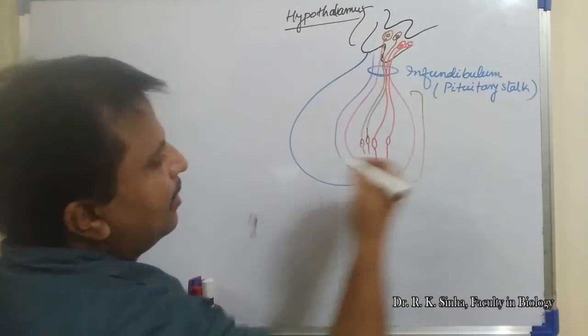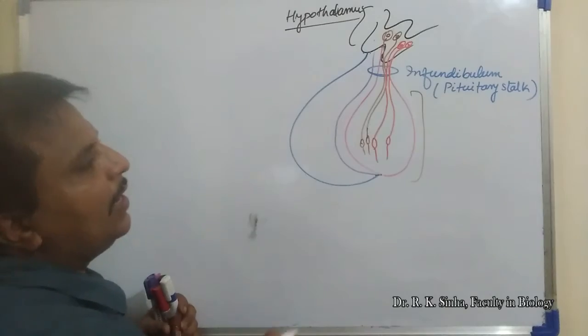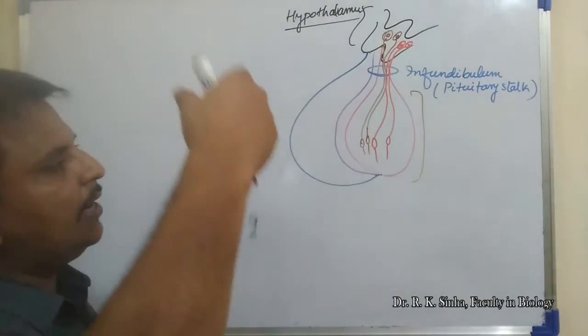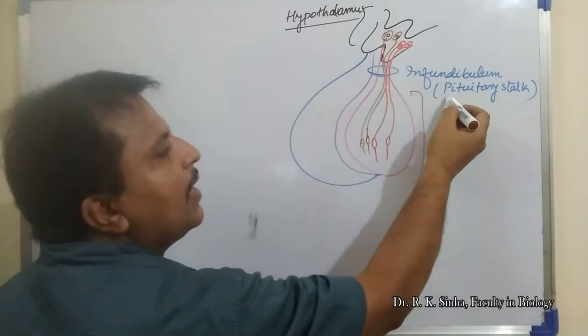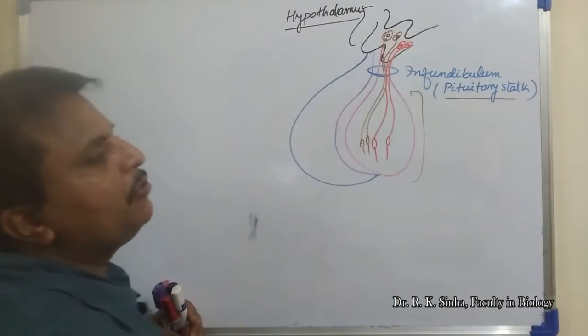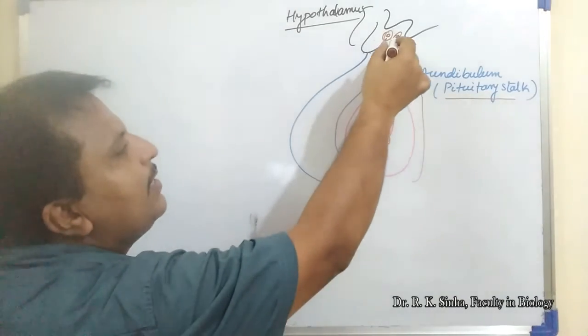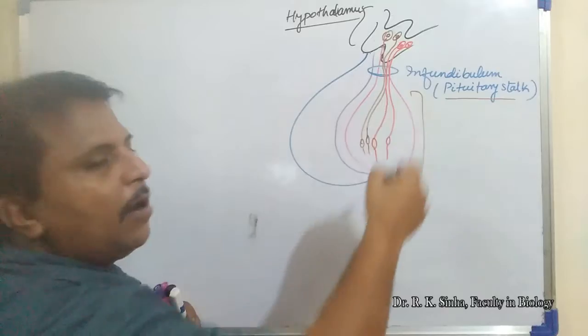This part is the pituitary gland, and it hangs with the infundibulum, a tube-like structure made up of neurons, also known as the pituitary stalk, through which the pituitary gland hangs. These neurons extend to form the posterior lobe of the pituitary gland.